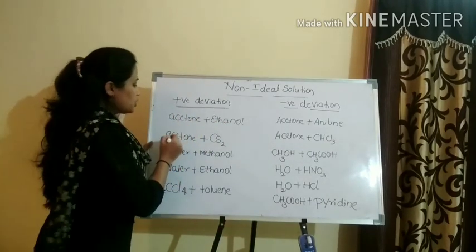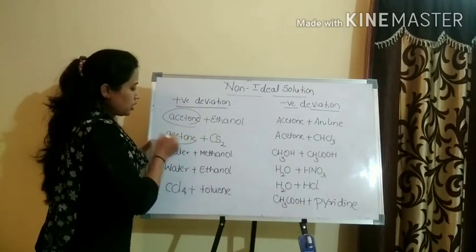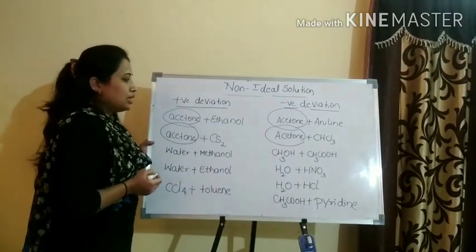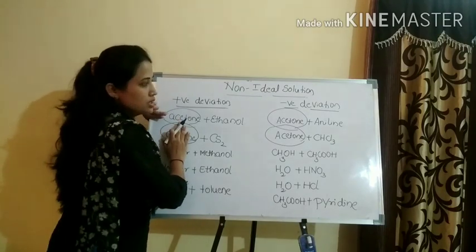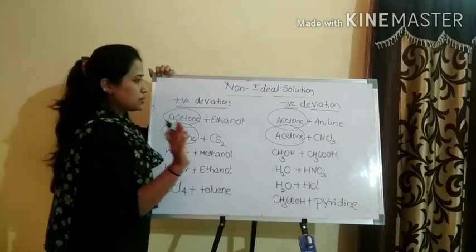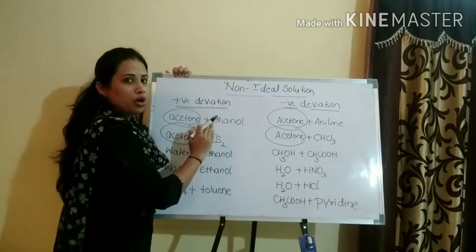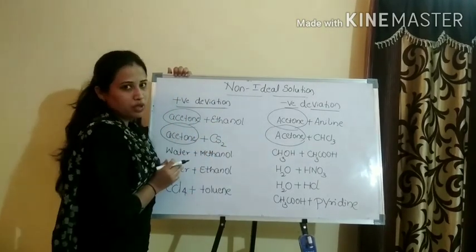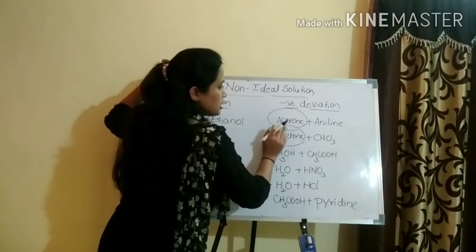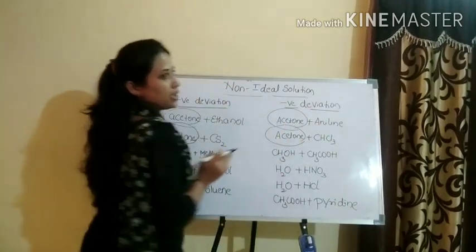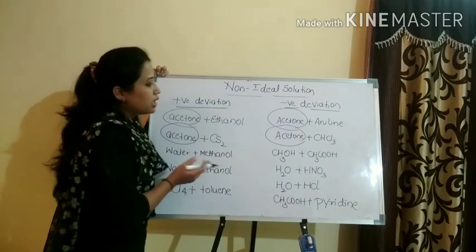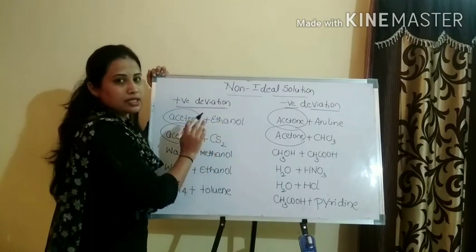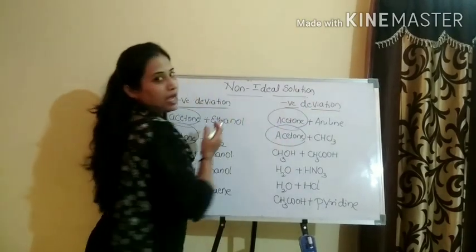You could see here, in positive deviation you have acetone. Okay, even in negative deviation also you have acetone. So here the trick that would apply, quite simple, if the acetone is mixed with the ethyl alcohol and CS2, okay, it's a positive deviation. If the acetone is mixed with the aniline and chloroform, it's a negative deviation. So in both the conditions, acetone will be there compulsorily. If it is mixed with the alcohol and CS2, it is positive. If it is mixed with the chloroform and aniline, it's negative.